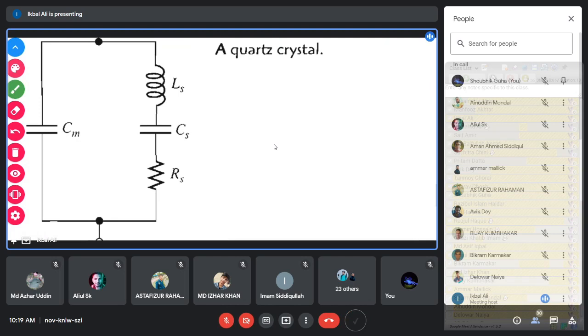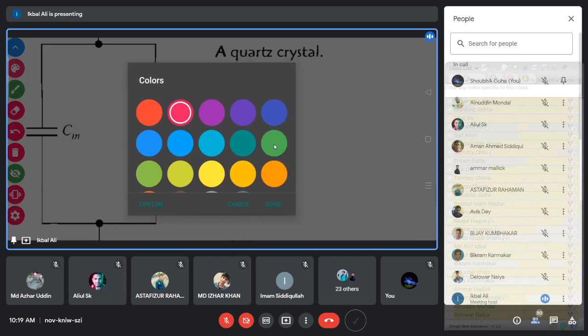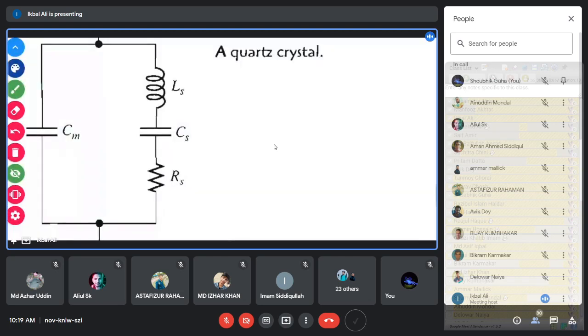Do you have the idea of resonance? Have you learned this resonance in your class? That means the series LCR circuit resonance, or the parallel circuit resonance. Have you learned this in the electrical class, AC analysis of the LCR circuit? Are you familiar with resonance, the resonating frequency?